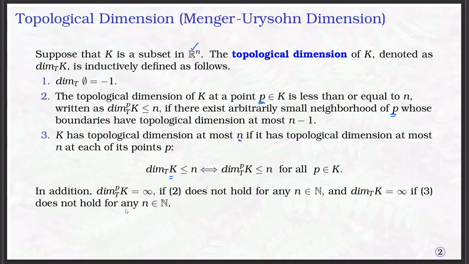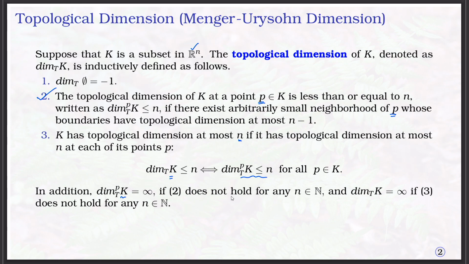In addition, the topological dimension of K is equal to infinity if condition 2 does not hold for any n belonging to the natural numbers. And the topological dimension of K is equal to infinity if condition 3 does not hold for any n, that is, if at some point there is no arbitrarily small neighborhood satisfying this inequality.